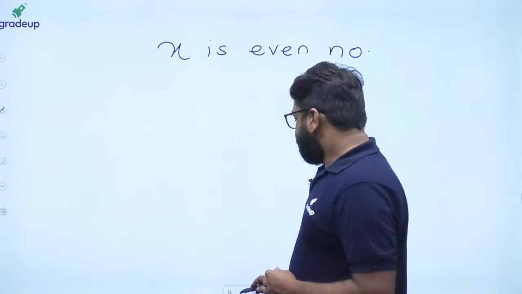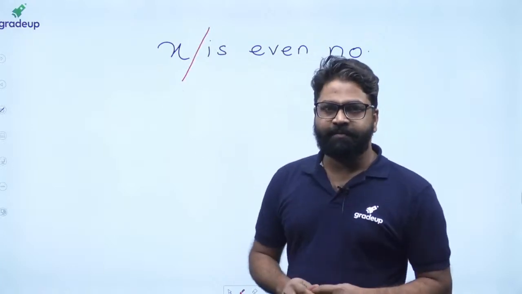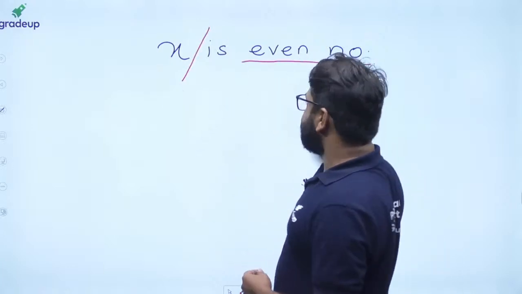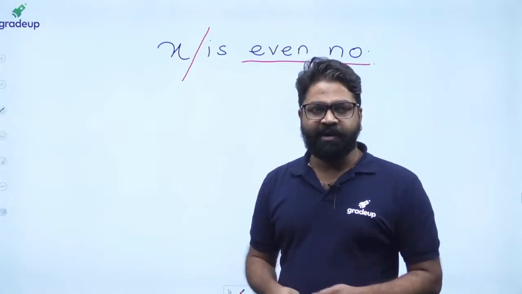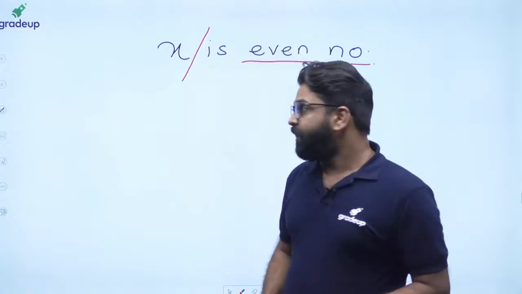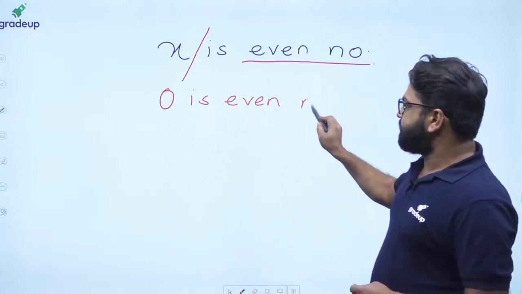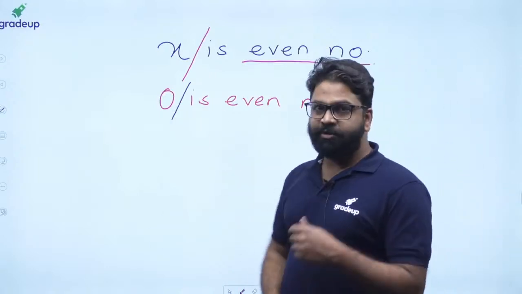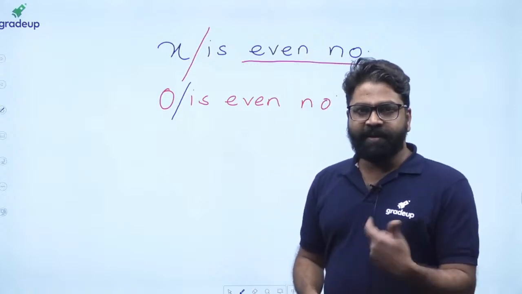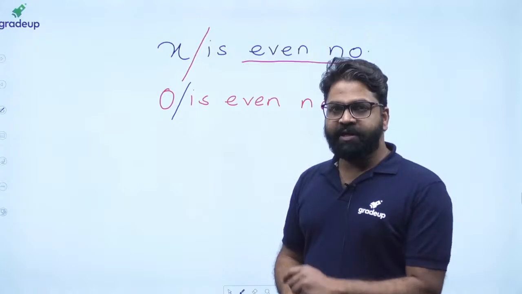So here also the same thing happens: x is called the subject, while even number is called the predicate. Your subjects keep on changing while the predicate remains the same. One example: what will happen if I write 0 is even number? As everybody can see, here x changes, the subject is changing. x will become 0. So here we have 0 is even number.